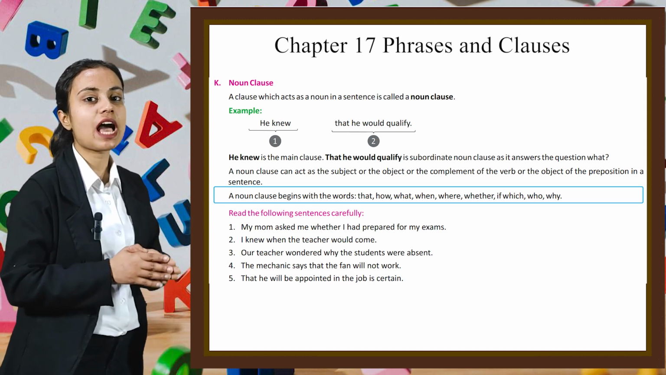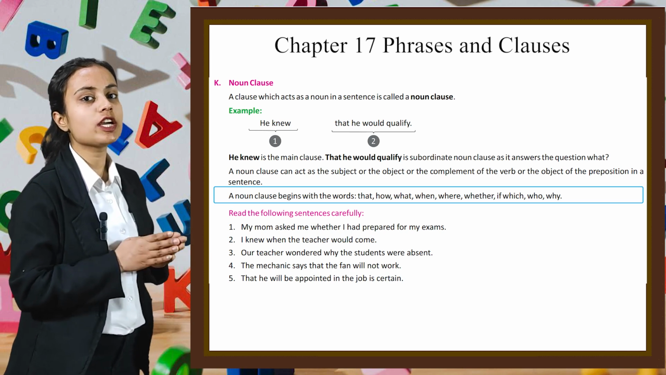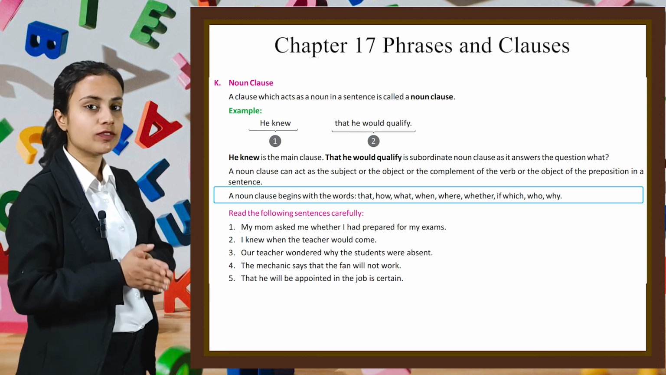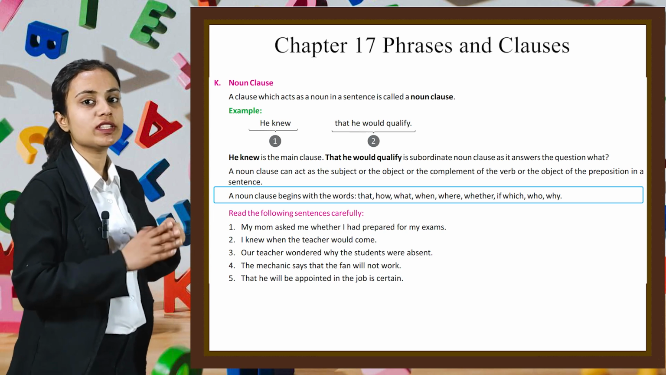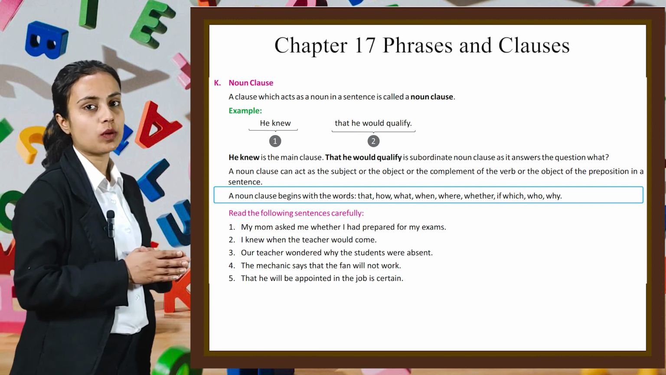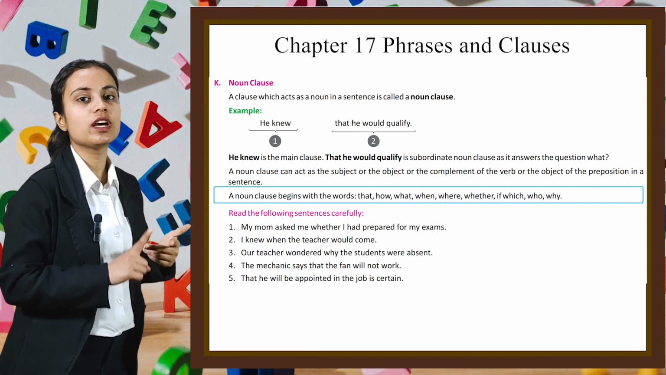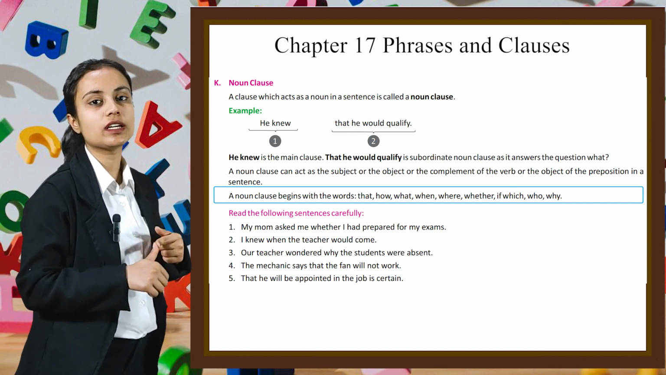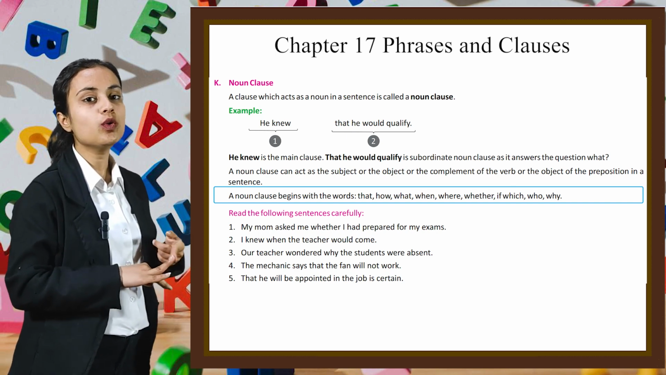A noun clause can act as the subject or the object or the complement of the verb or the object of the preposition in the sentence. A noun clause begins with the words that, how, what, when, where, whether, if, which, who, why.